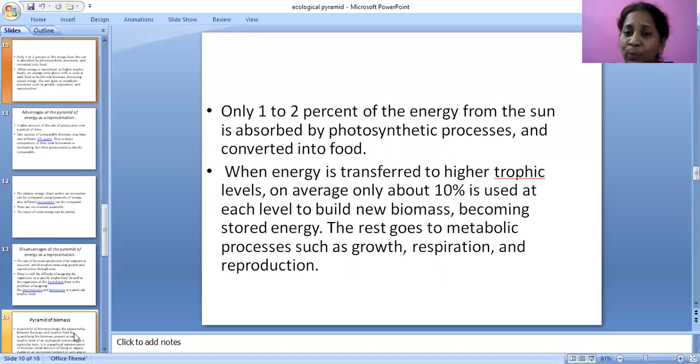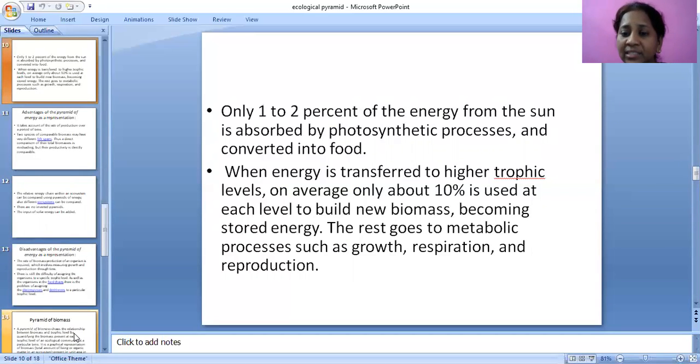Only 1 to 2% of the energy from the sun is absorbed by the photosynthetic process and converted into food. Here, the sun is a burning ball. From this burning ball, only 1 to 2% of energy is utilized by the plants by photosynthesis and converted into food.